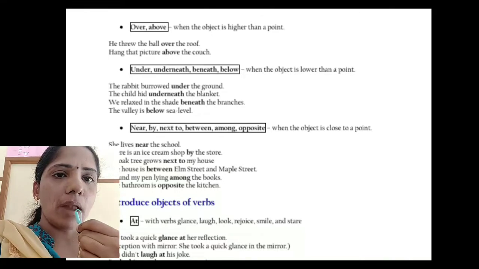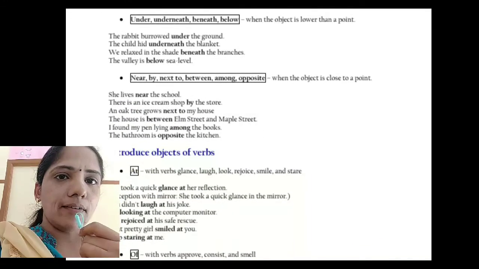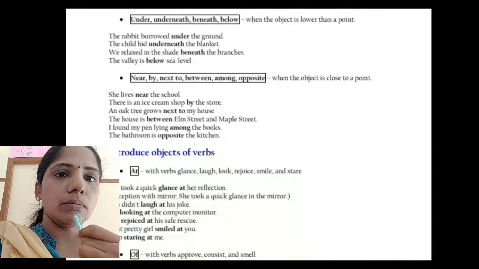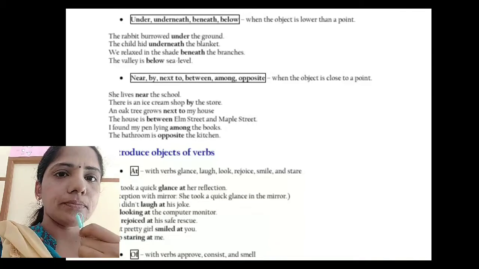For example, the rabbit burrowed under the ground. The child hid underneath the blanket. We relaxed in the shadow beneath the tree. The valley is below sea level.